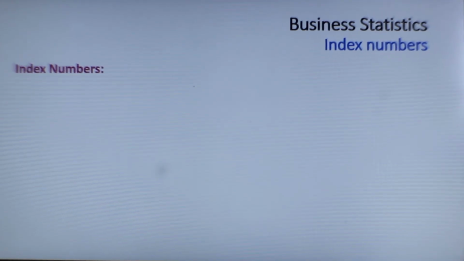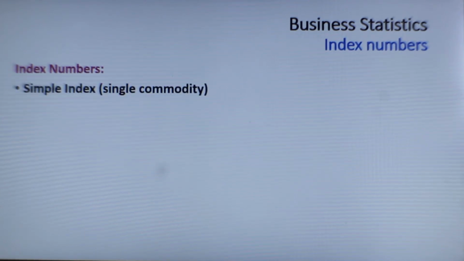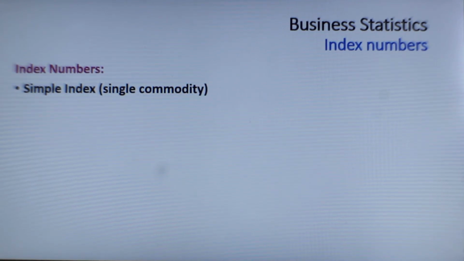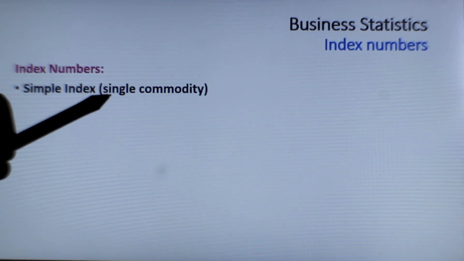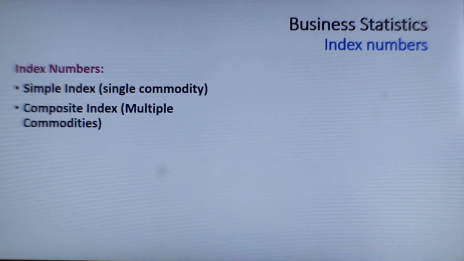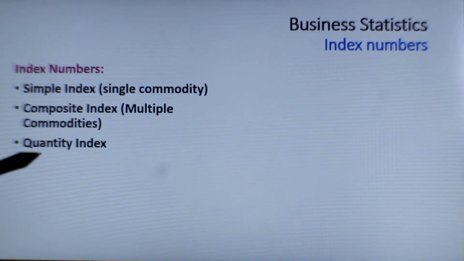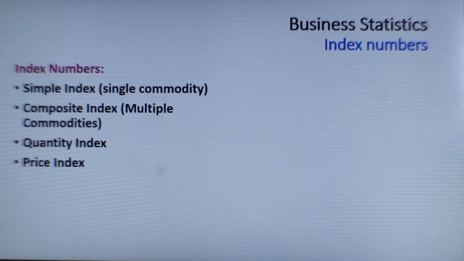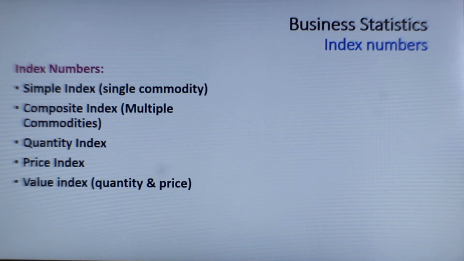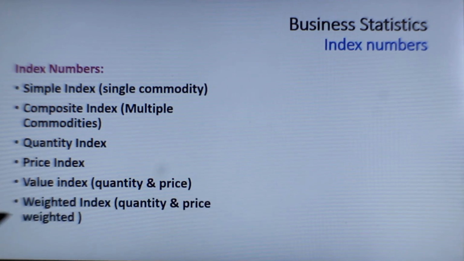Now let us explore more about index numbers. There are several index numbers or indices possible. A simple index, which is a single commodity based index. Composite index, which has multiple commodities. Quantity index, which reflects the quantity. Price index. Value index, which is a combination of quantity and price. And weighted index is quantity, price and a weightage all put together. So these are all different forms of index numbers one can work on.